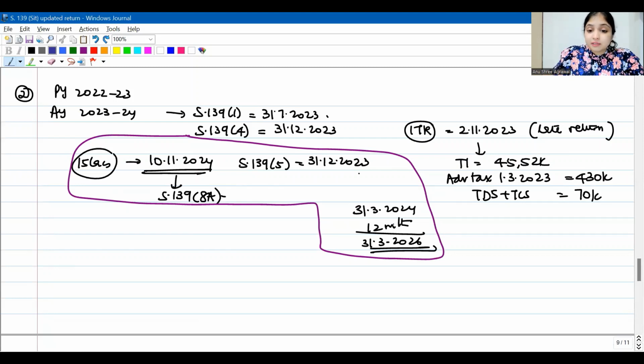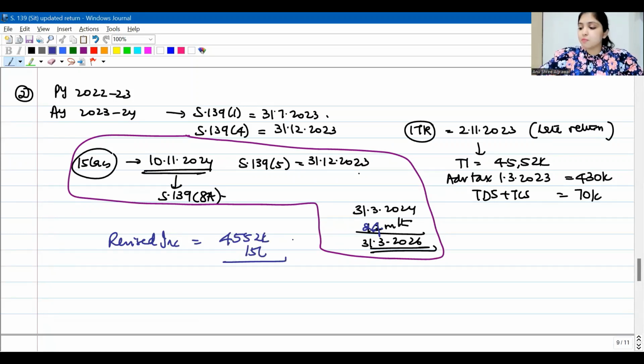Okay, updated return time is 24 months from the end of the assessment year. And yes, we are within 24 months. On 10th November 2024 itself, he wants to file the updated return. All conditions are fulfilled. You can file, 15 lakhs more income he wants to declare. So now his revised income will be how much? Already he had declared 45 lakh 52,000. 15 lakhs more he wants to declare. So his revised income will now become 60 lakh 52,000.